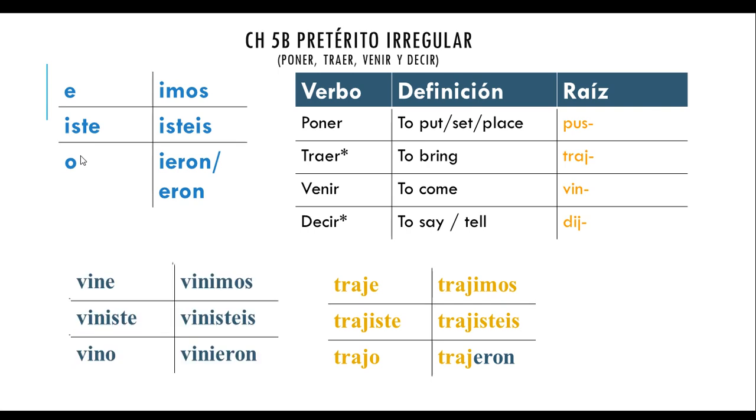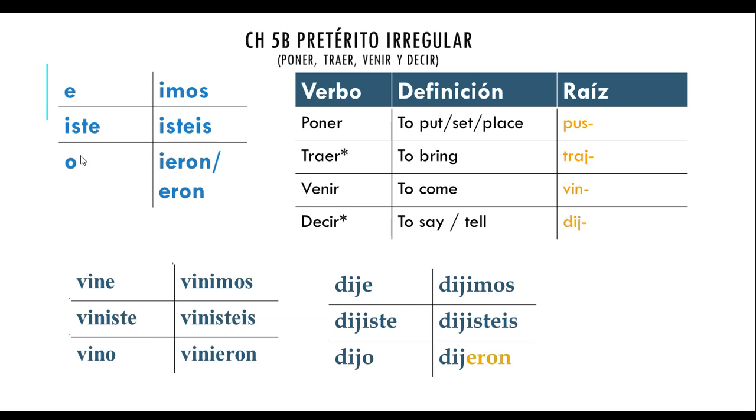For venir, vine, viniste, vino, vinimos, vinisteis, vinieron. And decir, dije, dijiste, dijo, dijimos, dijisteis, dijeron. You may also hear some native speakers say dijieron, but it actually should be dijeron.